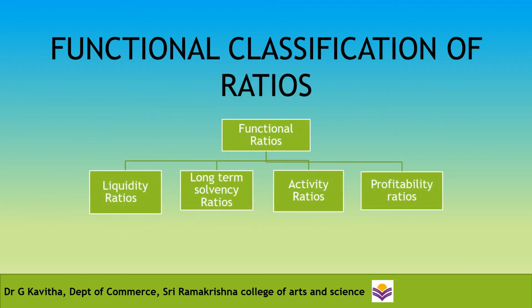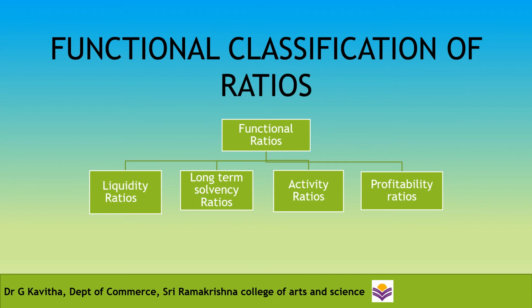So under the classifications of ratios, we have traditional classification, functional classification and significance ratios. In this topic, we are just going to see the functional classification of ratios, which will cover all the ratios. Under the functional classification, ratios are divided into liquidity ratio, long-term solvency ratio, activity ratio and the profitability ratio. So, liquidity ratio.